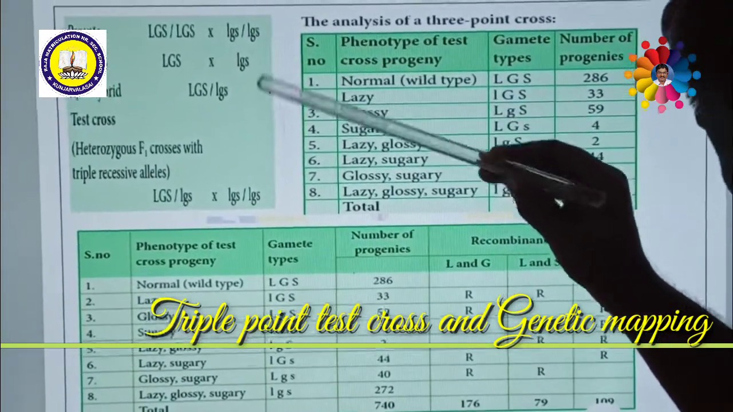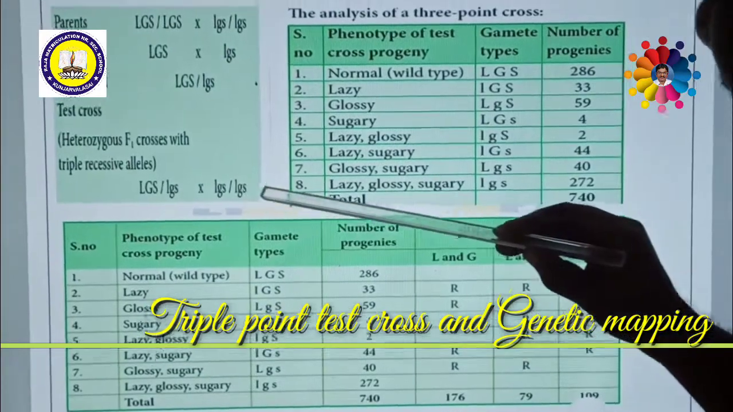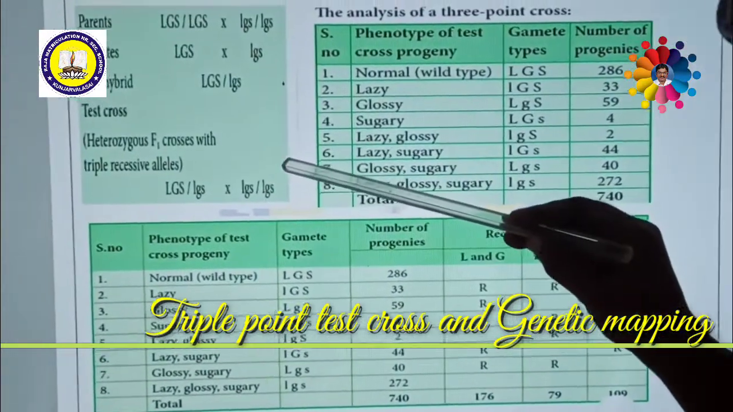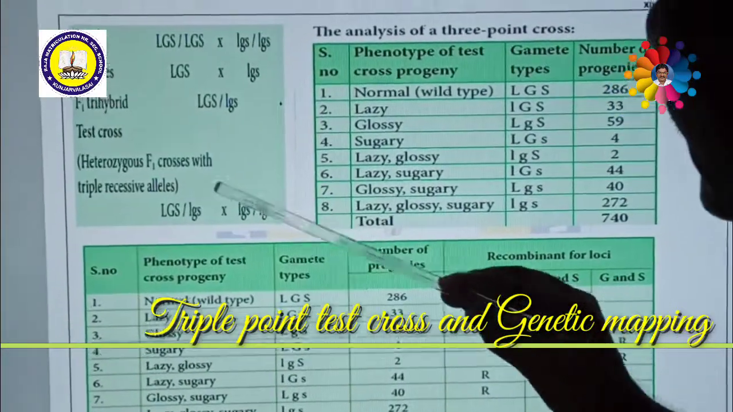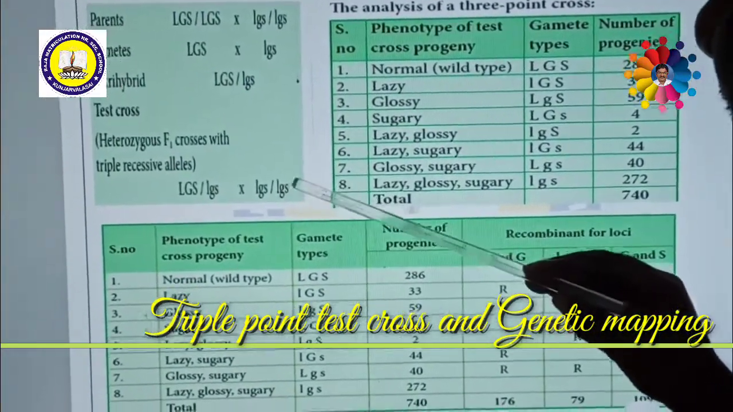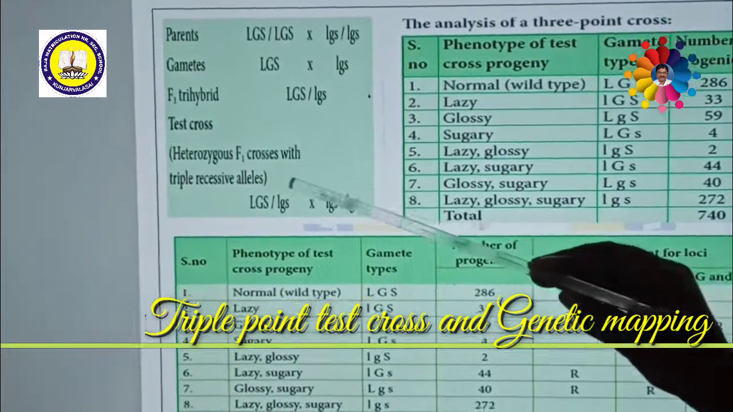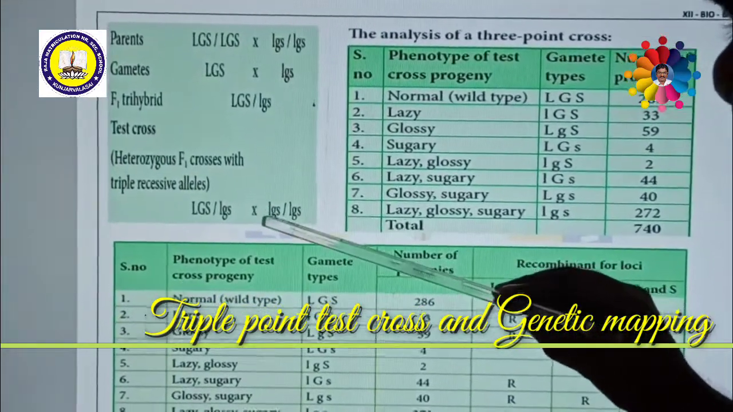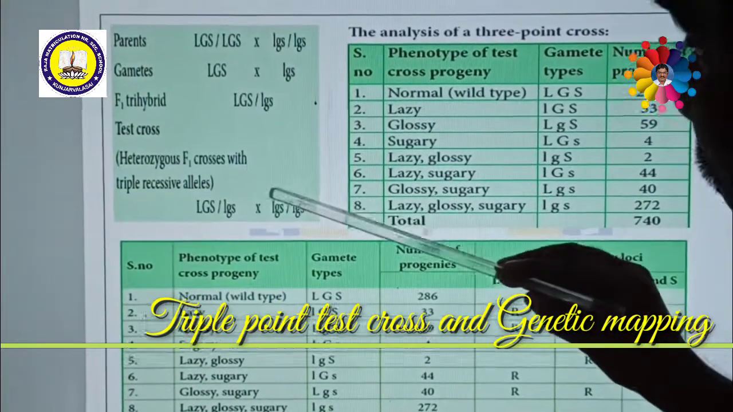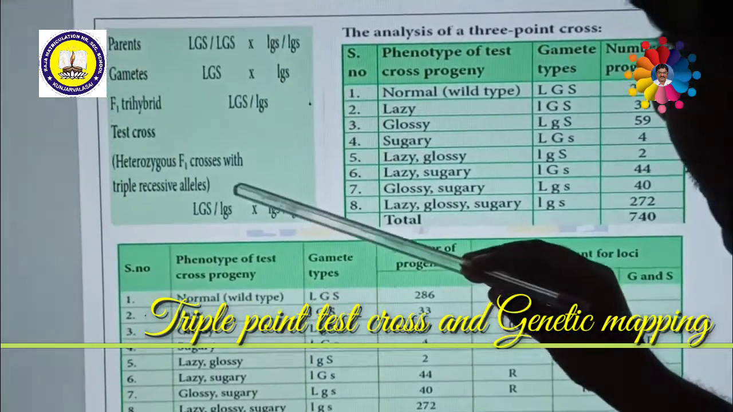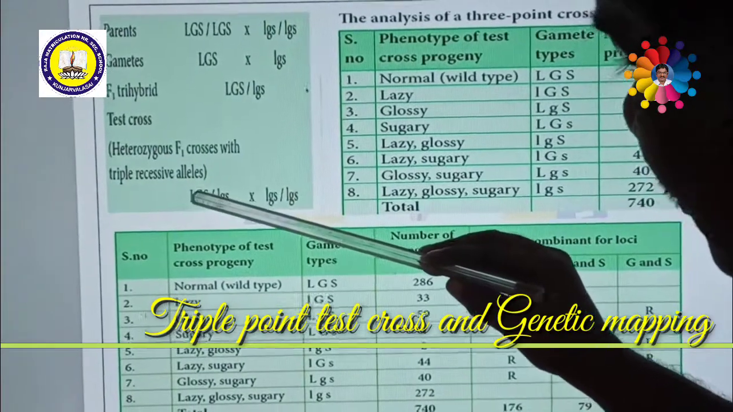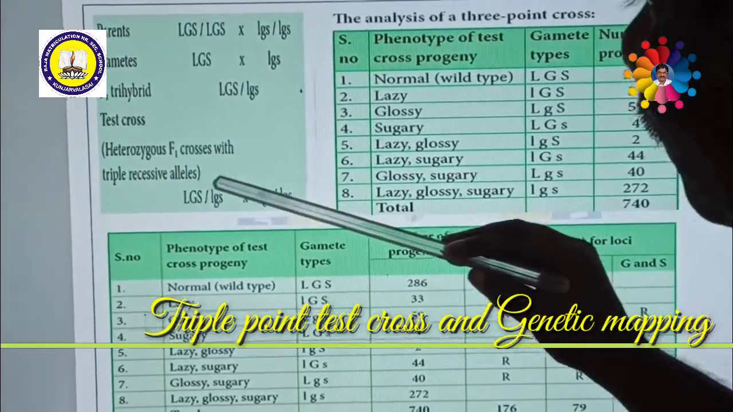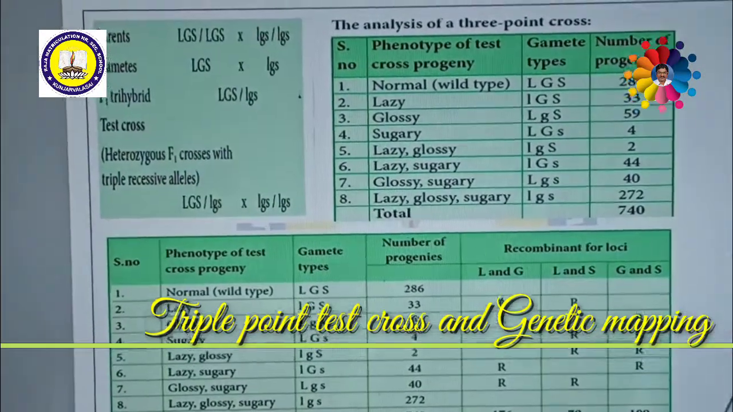So this is called trihybrid test cross. What is a trihybrid test cross? A triple recessive homozygous individual is crossed with a triple dominant heterozygous individual. So these are crossed together to form the trihybrid test cross.